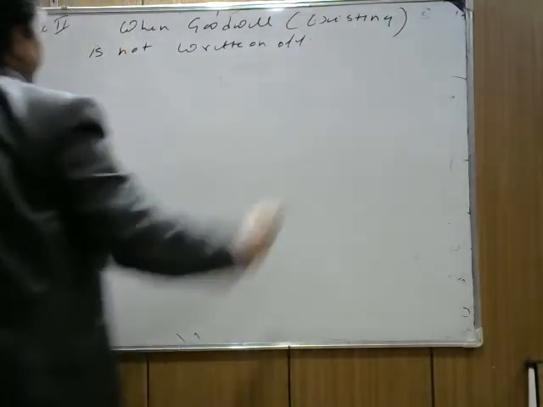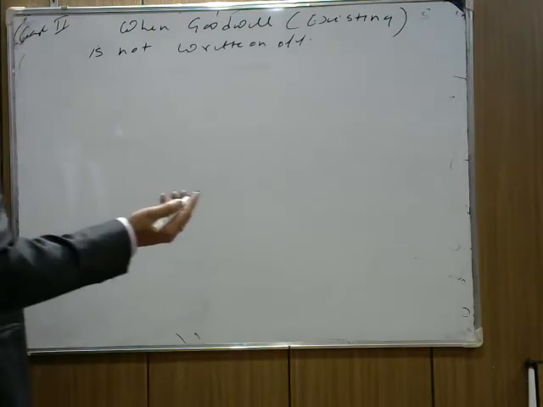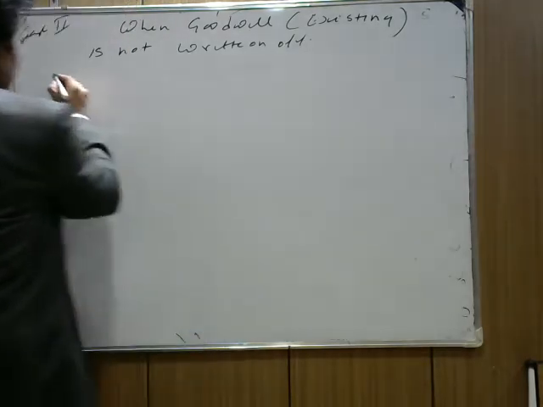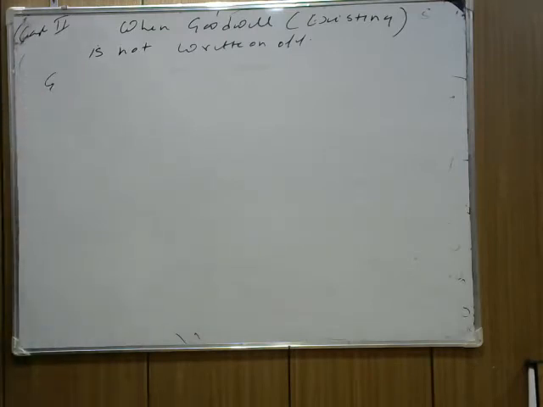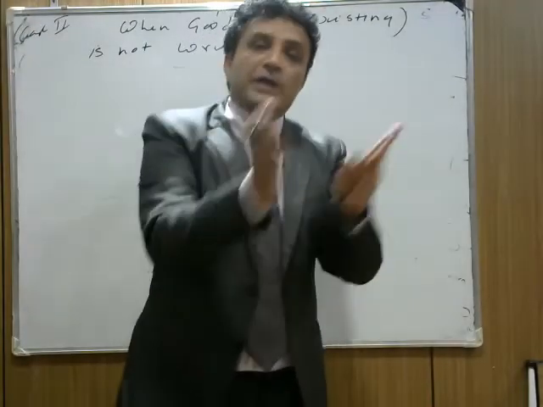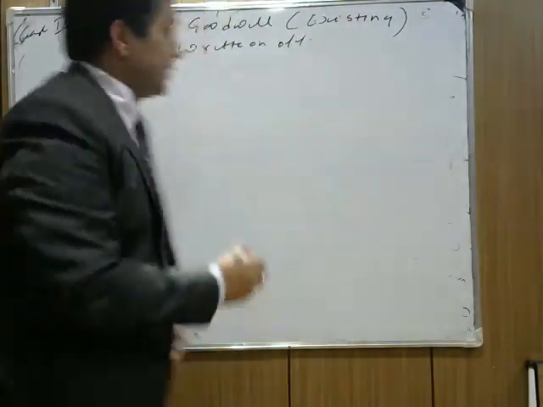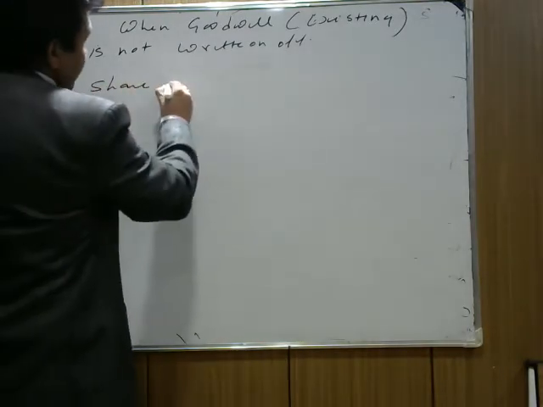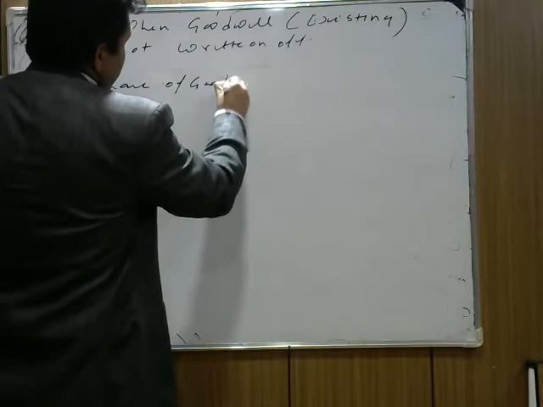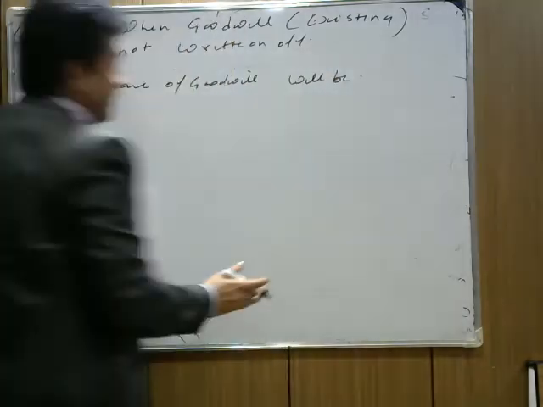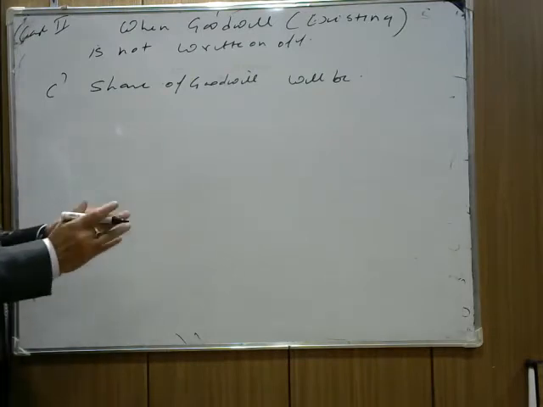Now see the part. Suppose the same question is here. Goodwill appearing in the books is given in the question. Goodwill appearing in the books is 1 lakh and the new goodwill is 3 lakh. Now listen, when the goodwill is not written off, when we are not writing off goodwill, in that case C's share of goodwill will be the difference between the new goodwill and the existing goodwill.